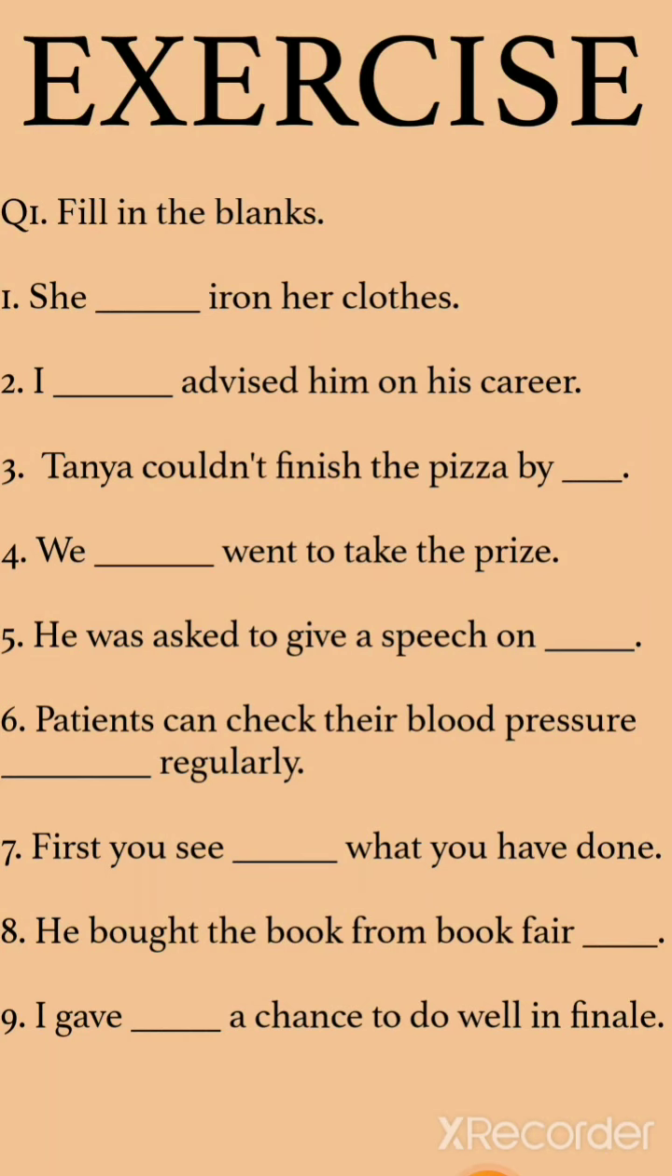This exercise is of emphatic and relative pronouns. Fill in the blanks. First sentence: She dash iron her clothes. She herself irons her clothes. So it is an emphatic pronoun. I dash advised him on his career. Here myself will come.